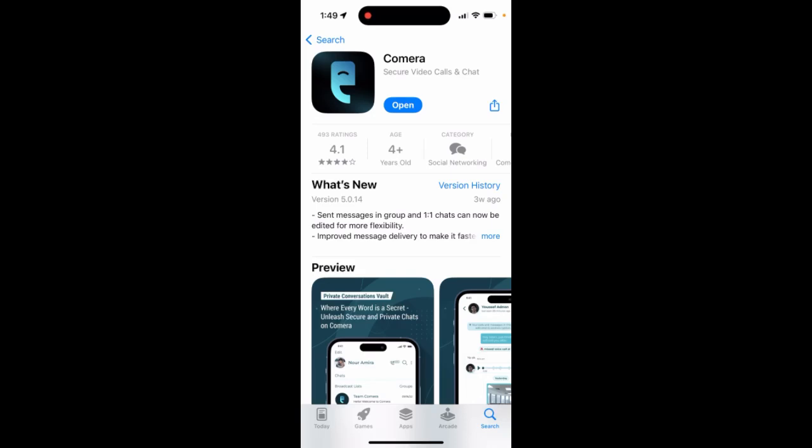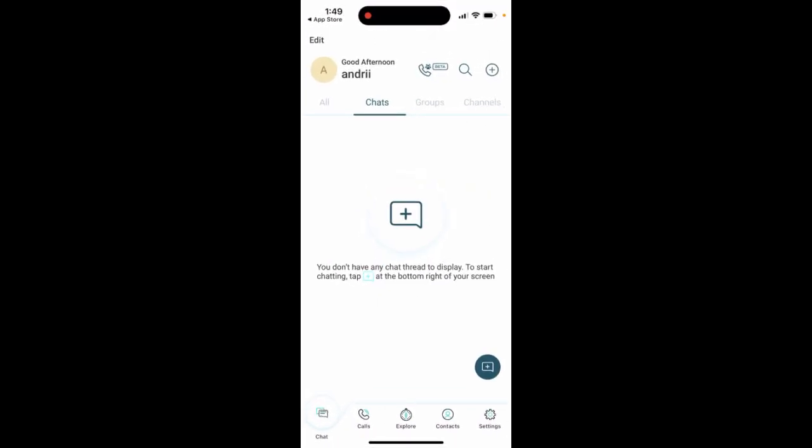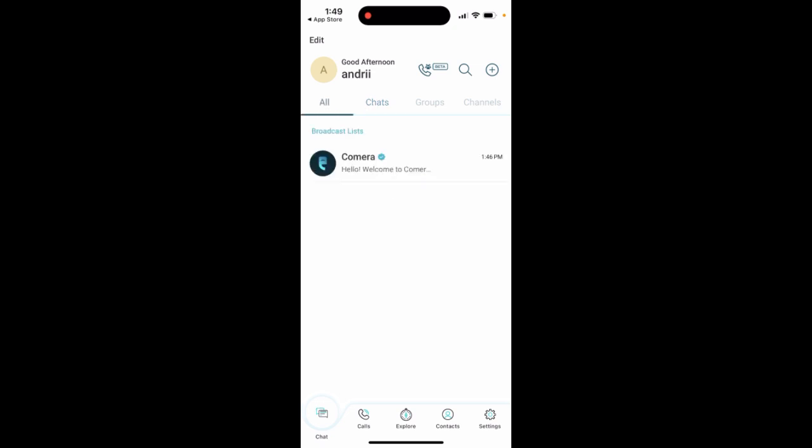Here is COMERA Calling app. So let's just do a quick overview. So here's the app. It's an alternative to WhatsApp, to Telegram, to Zangi Messenger. You can just have quick calls here.